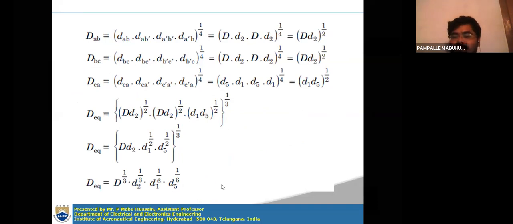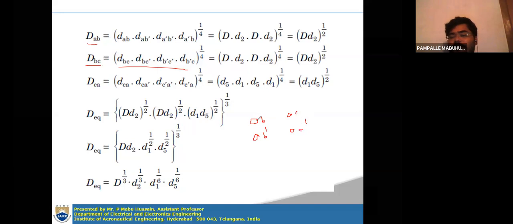In a similar manner, you have to calculate DBC, right? DBC is the mutual GMD by considering the conductors B and C in section 1. All are for section 1 only that we consider. So you have conductors B and B dash, and then C and C dash you have to consider.